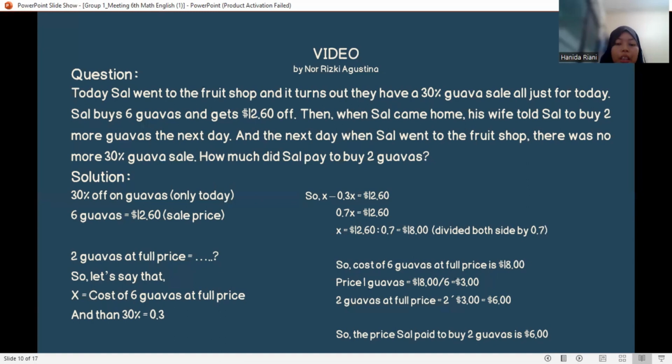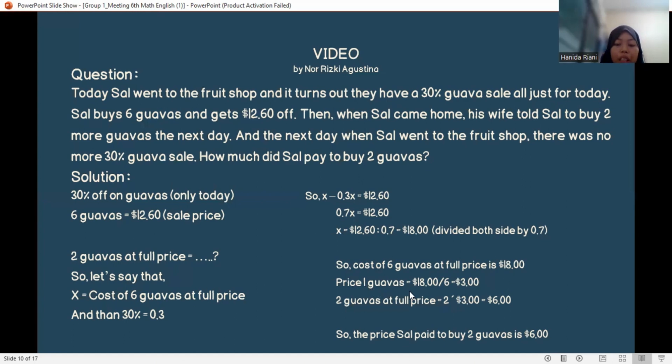So X minus 0.3X equals $12.60. 0.7X equals $12.60, and then divided both sides by 0.7, and we have the value X is $18. So the cost of 6 guavas at full price is $18.